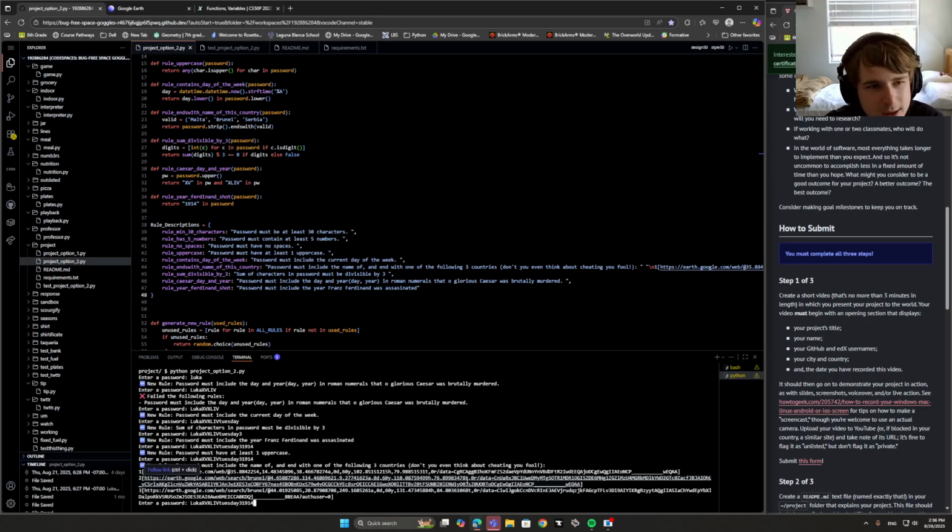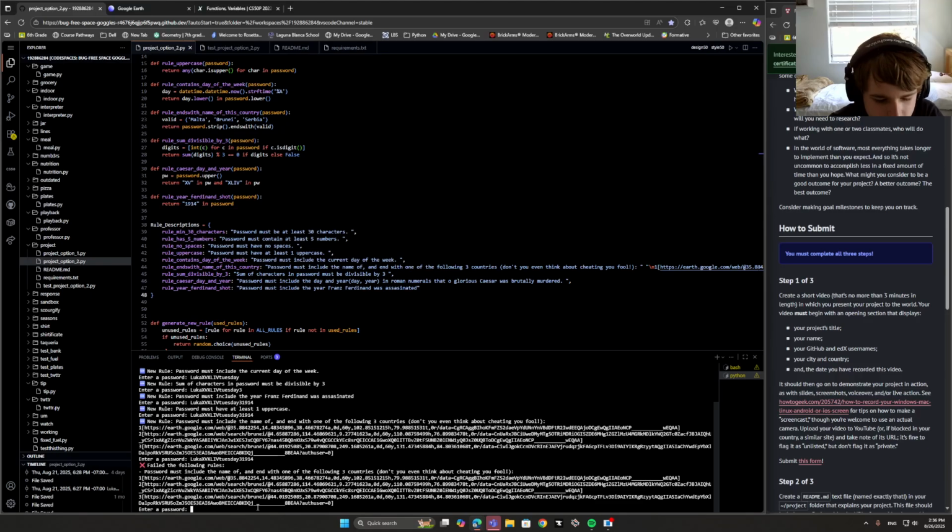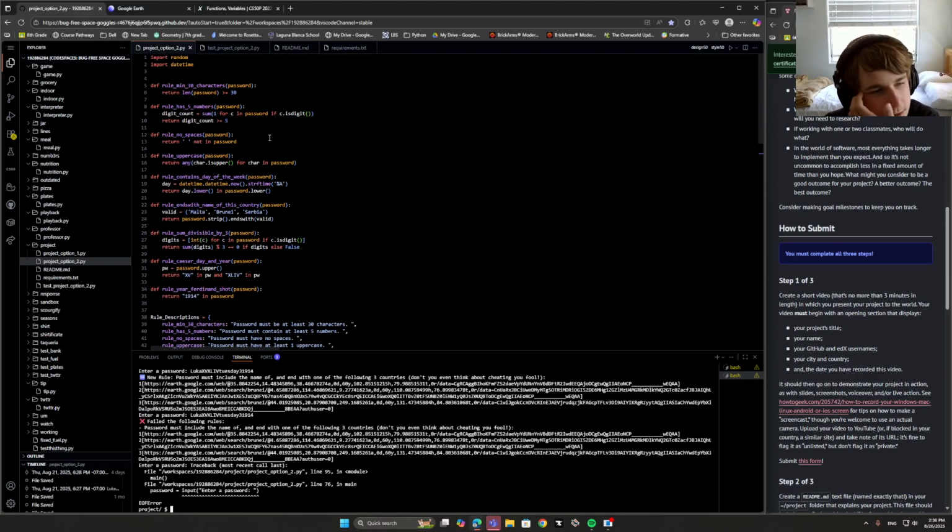My GitHub username is LukaBazookaPro, and today I'm going to show you guys my password game. So let me just reset this real quick. Before we go to the password game, I'm going to explain what it is. So let's look at the code.